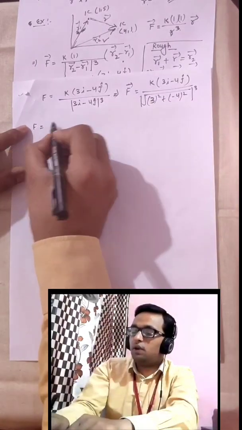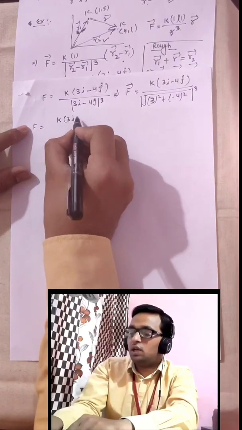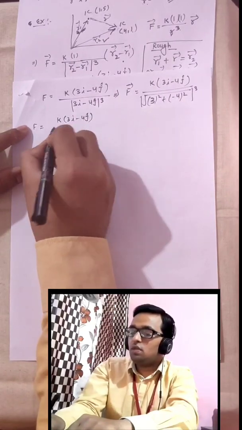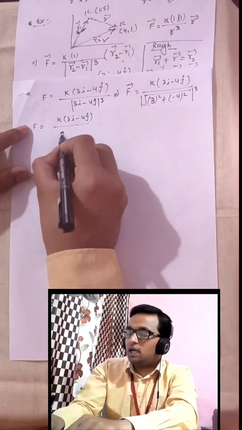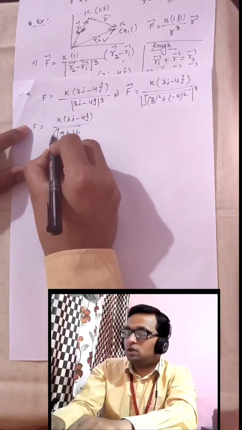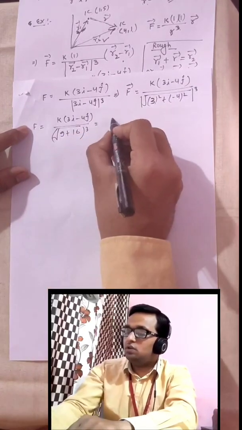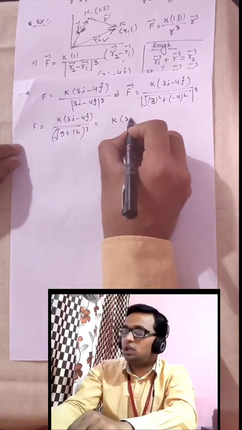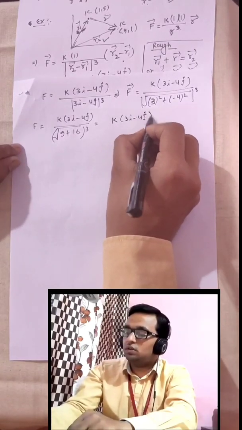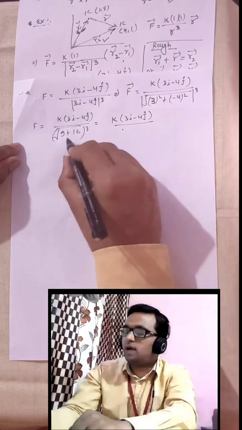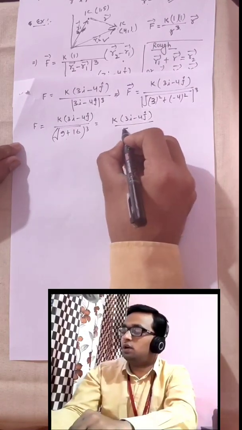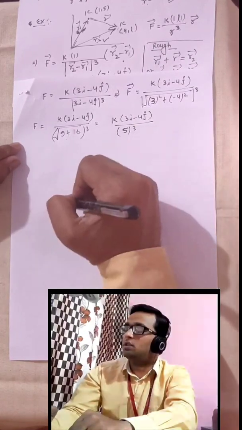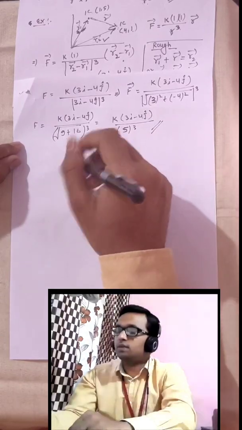So this will become F equal to K 3i minus 4j divided by 9 plus 16, again power is 3, so this will be K 3i minus 4j upon 25, and under root of 25 is 5 raised to the power 3.